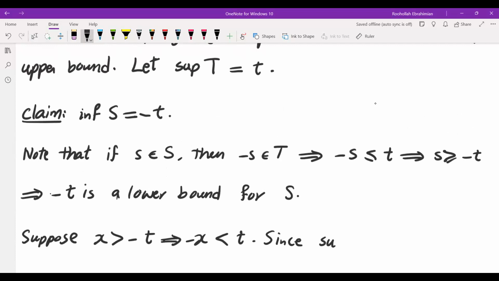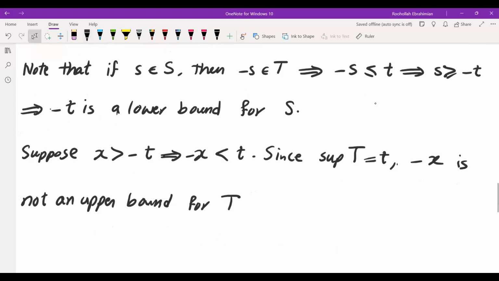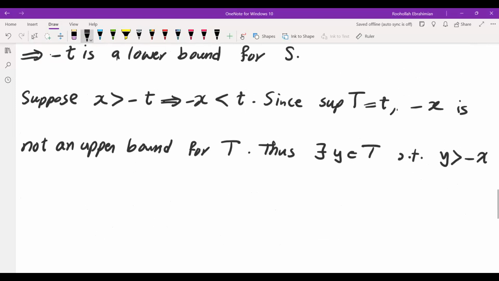Since the supremum of T is t, negative x is not an upper bound for T, because negative x is something less than the supremum. So negative x cannot be an upper bound. Thus, there is some y in T such that y is greater than negative x.